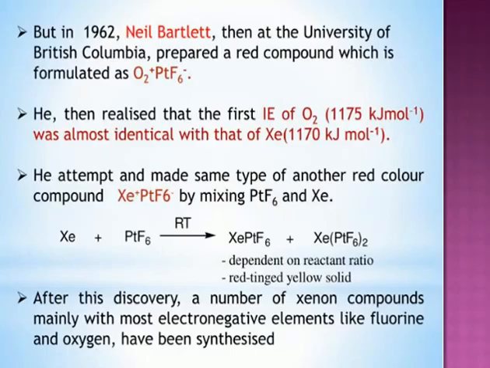Next one is very important. Here the scientist's name is Bartlett. In the universe, just consider that he took one strong oxidizing agent, platinum hexafluoride, PtF6. This platinum hexafluoride is a strong oxidizing agent when he heated it with oxygen. And he noticed that a red colored solid is formed because of the combination of oxygen and platinum hexafluoride. And he observed by using some other method that the oxygen molecule loses one electron. PtF6 gains one electron after the chemical reaction.